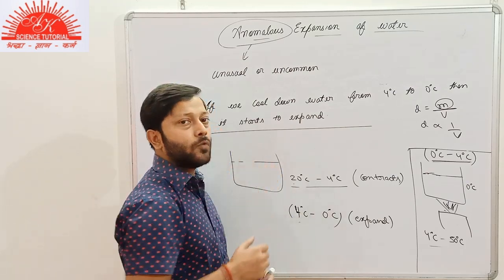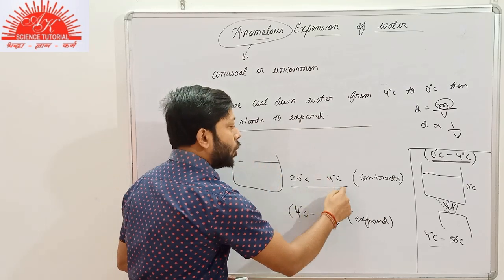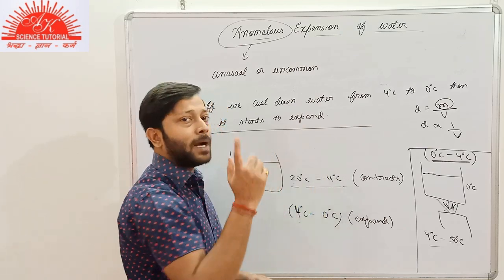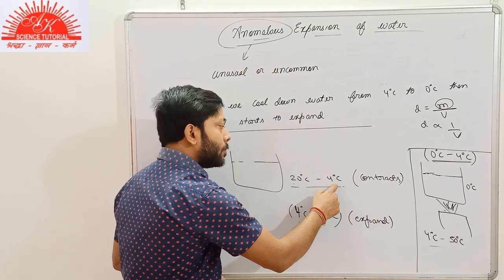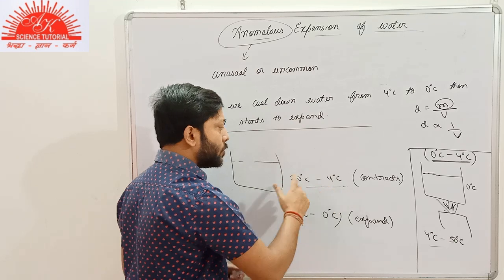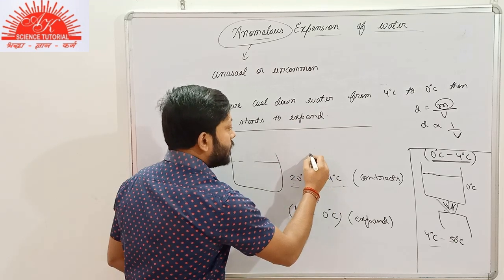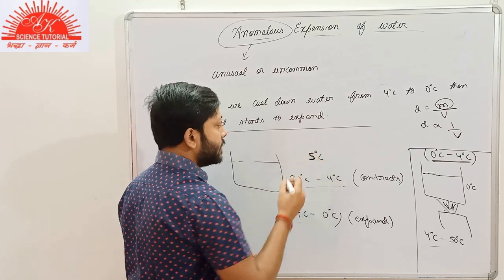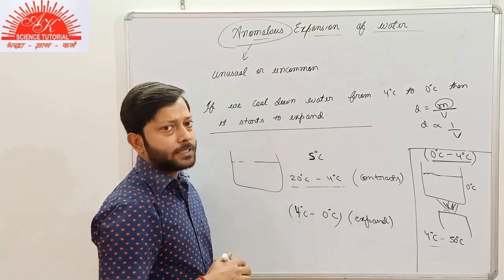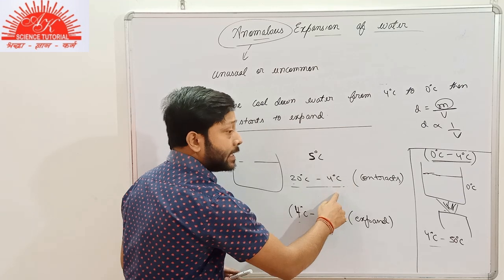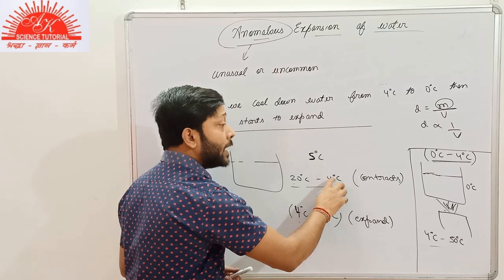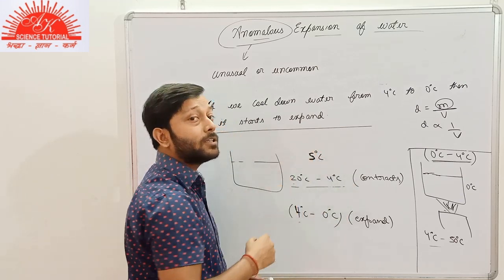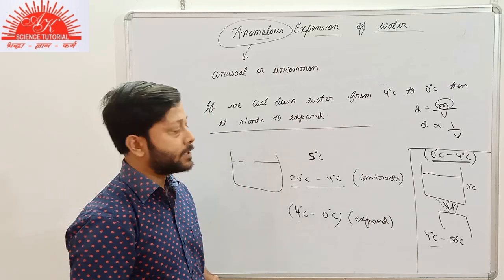So in this case, what do we conclude? The volume of water is minimum at 4 degrees Celsius, because before 4 degrees Celsius, suppose that we are talking about 5 degrees Celsius. So at 5 degrees Celsius, the volume of water, whatever it is at 4 degrees Celsius, the volume of water must be less than what the volume of water is at 5 degrees Celsius.